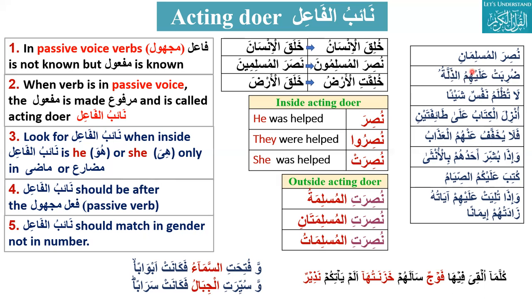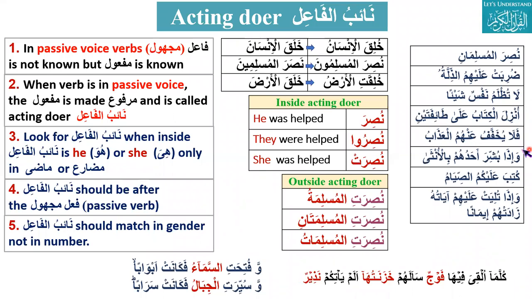Humiliation strikes upon them. Or hit upon them. A stroke upon them. So did you understand the concept of acting doer here? Yes. So zillatu is basically the acting doer. Here duribat is a passive verb. So we have to look for the acting doer, naibul fa'il, when inside the verb is he or she. And yes, it matches in gender.